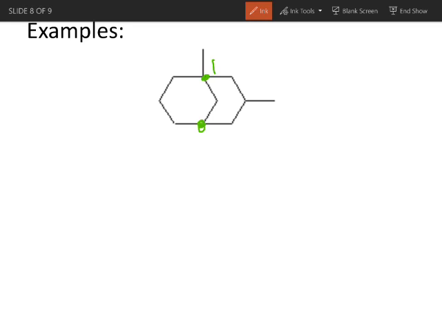So you can number from either side, but on the right hand side there is a substituent, and the rule says that the carbon to which a substituent is attached should get the least number. If this is the first carbon, then second, third, 4, 5th, 6th, 7, 8, and here the 9th carbon is present, which is the least number of this ring. So there are a total of 9 carbon atoms.